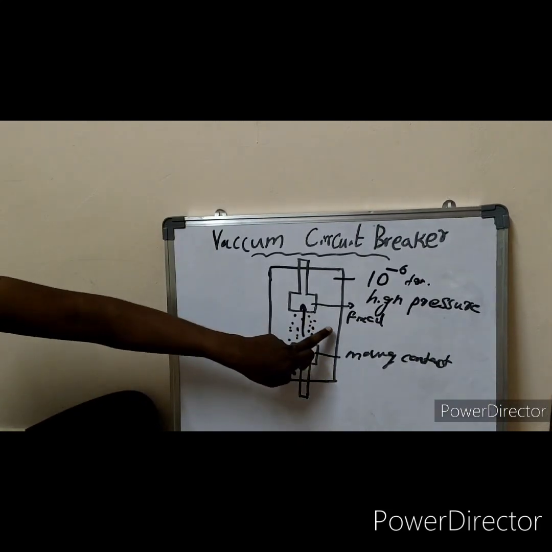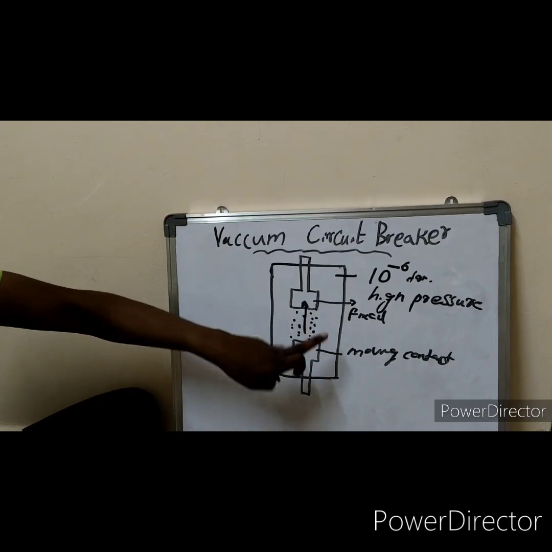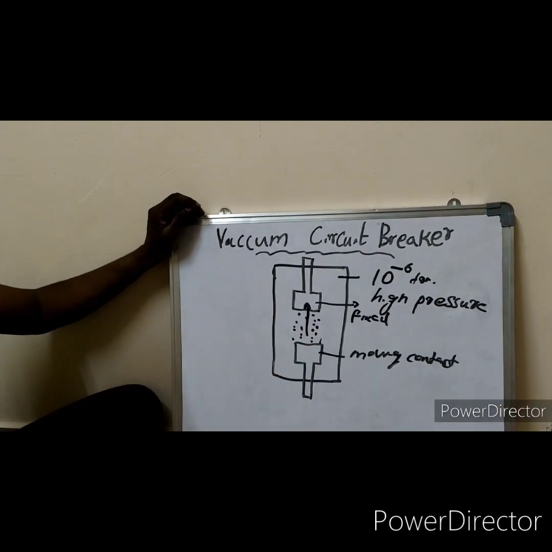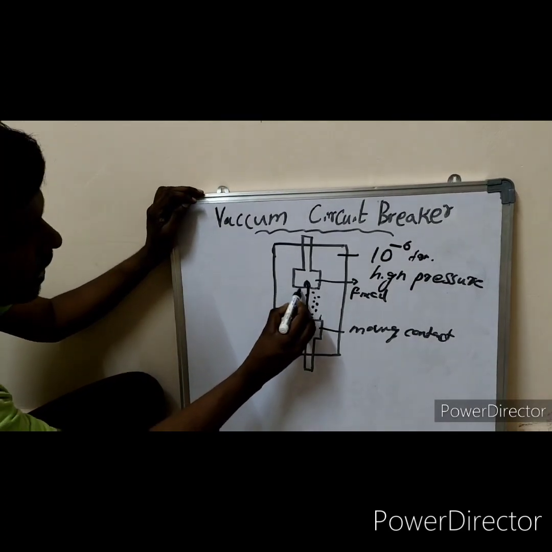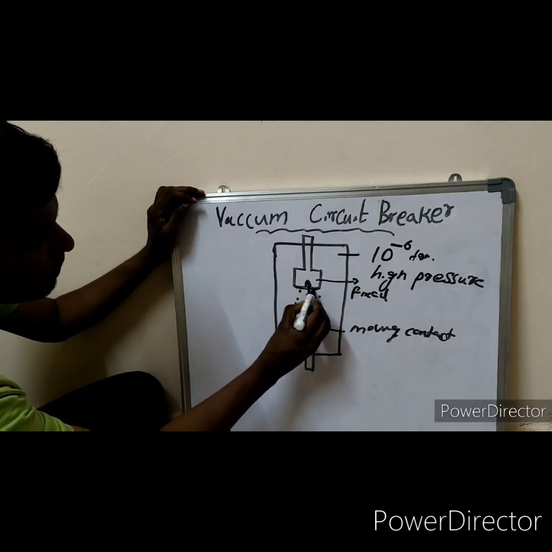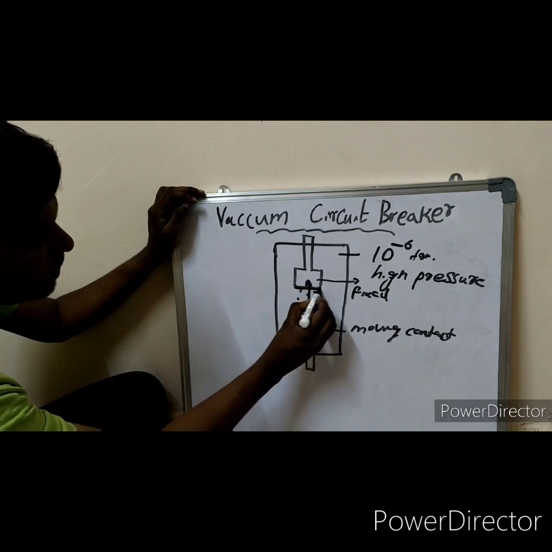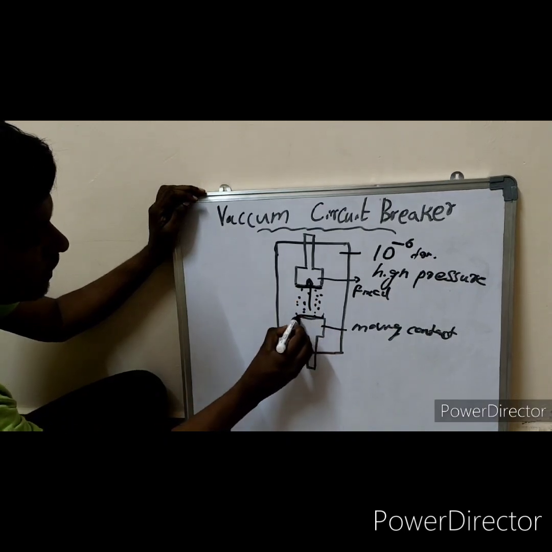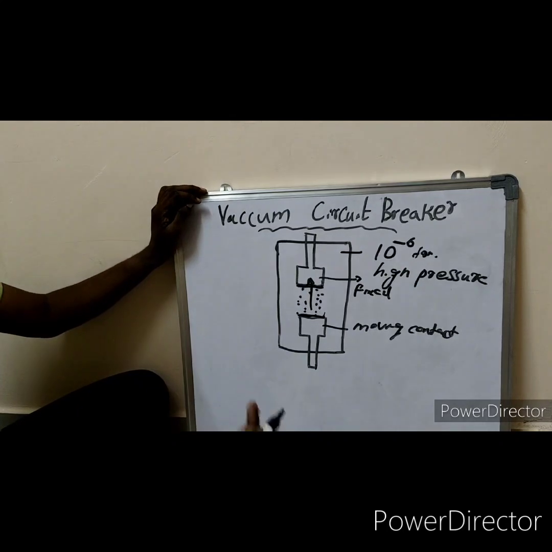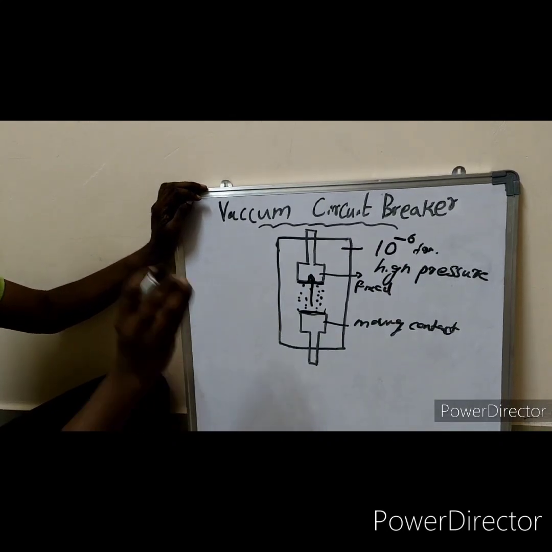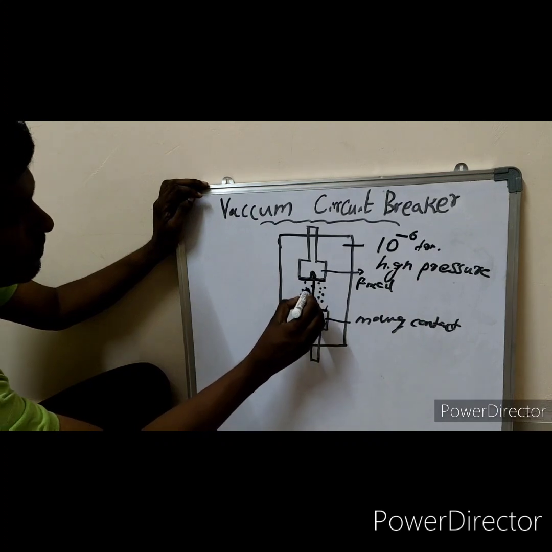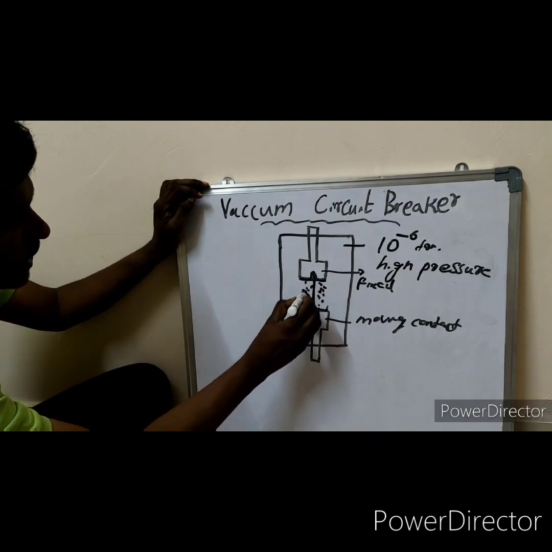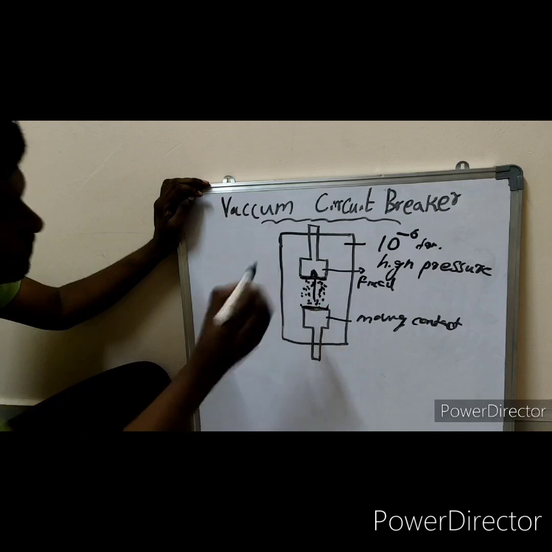There is no air inside this chamber, and still there is an arc. How does it happen? The arc happens due to ionization of the metal atoms at the edge of the contact. The metal atoms get evaporated and ionized, and through this we get an arc over here.